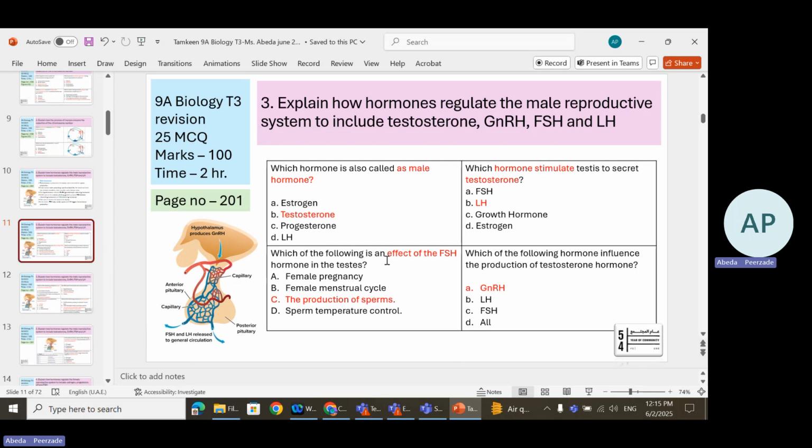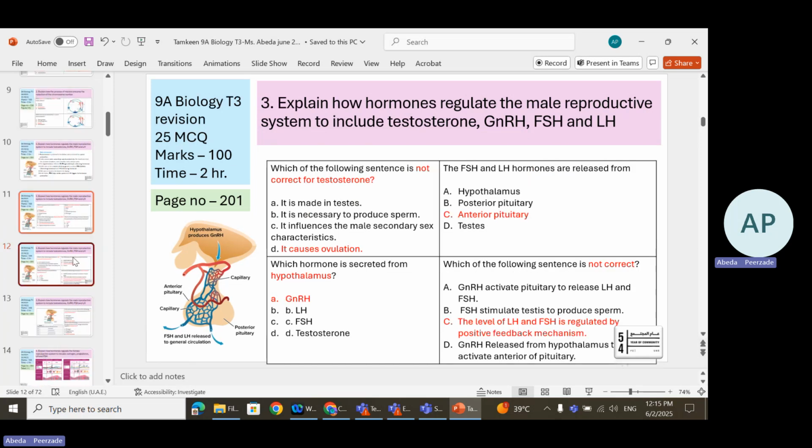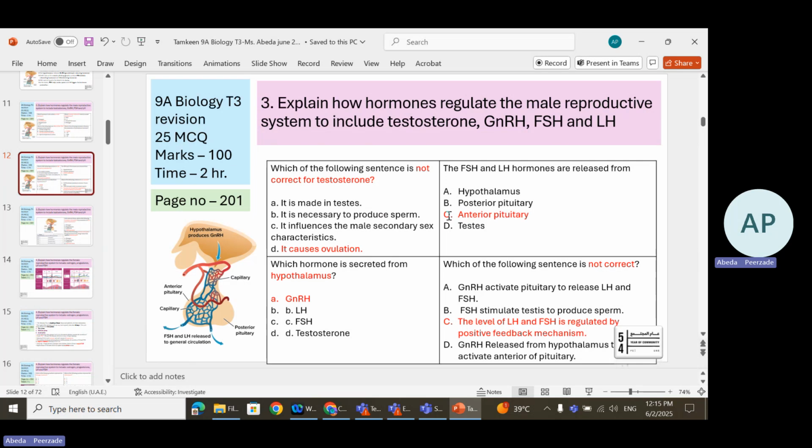Which of the following is an effect of FSH? We already know that FSH helps the testes to make sperm, right? So FSH and sperm production. Remember this: FSH with sperm production, LH with testosterone production. Now, which hormone influences the production of testosterone? That is GnRH. Moving to the next learning objective. This is from page number 201.